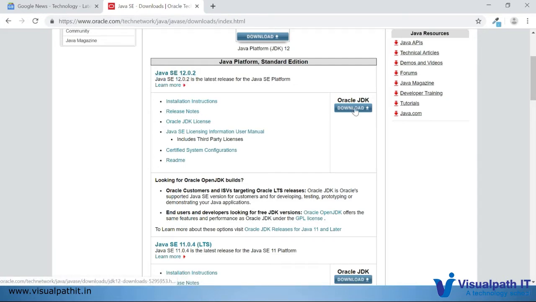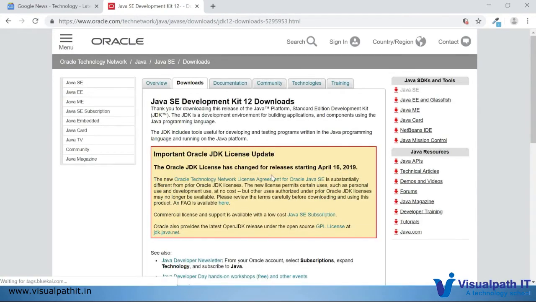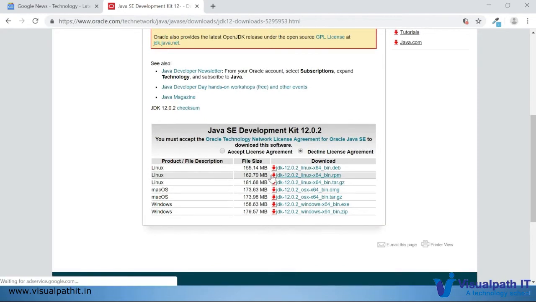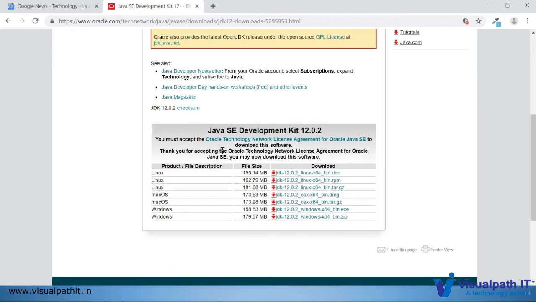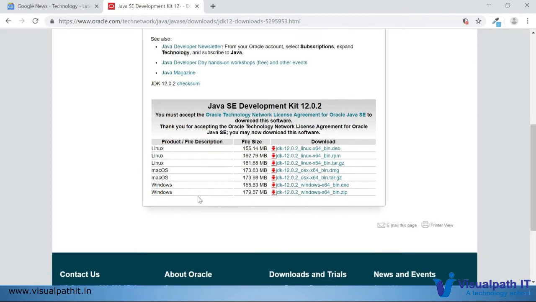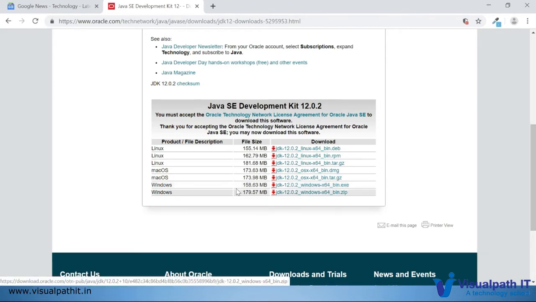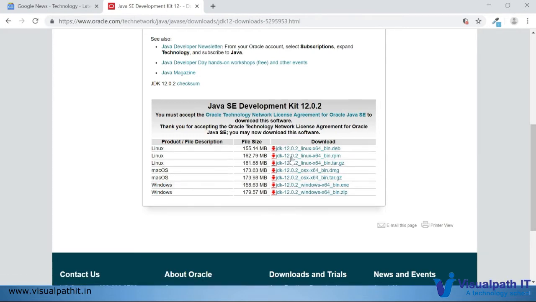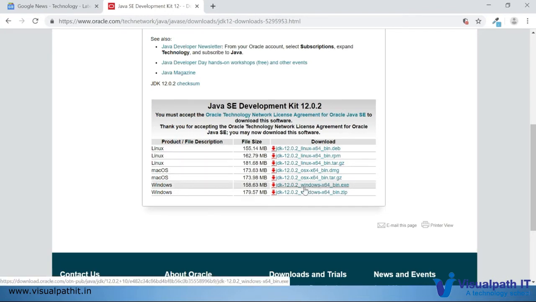You just need to click on the download link, and it lists out the available options. We have to accept the agreement. Then if it is Windows, we have to choose these links to download, and if it is a different OS, Mac or Linux, we have to use these links. As it is a Windows machine, I'll be downloading the Windows version of Java.